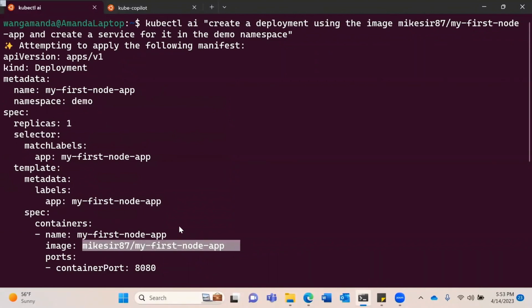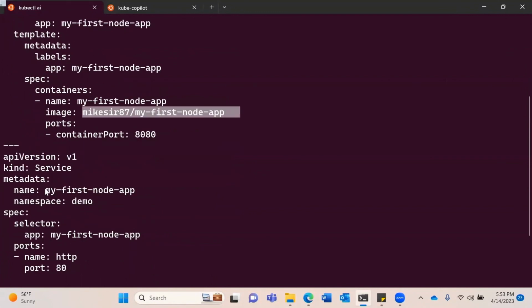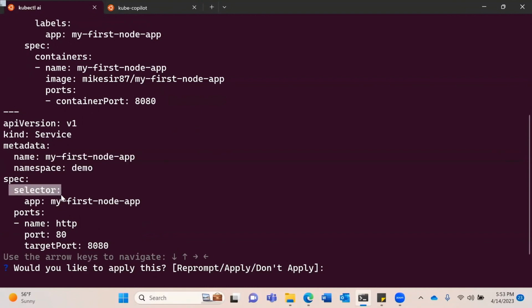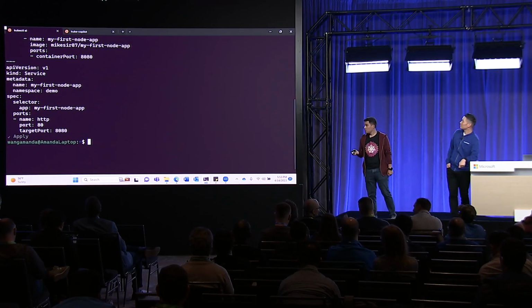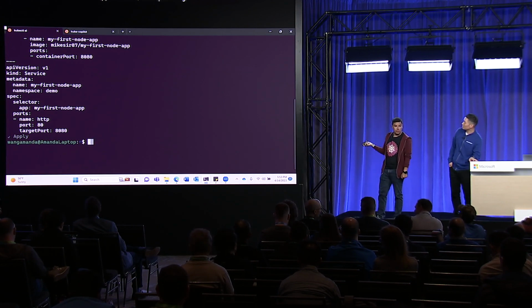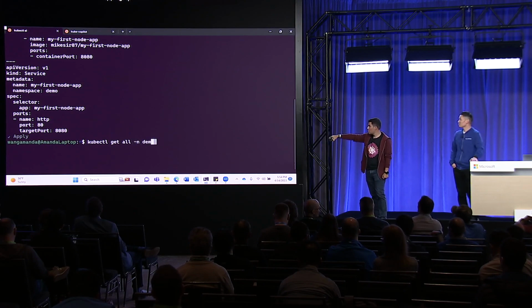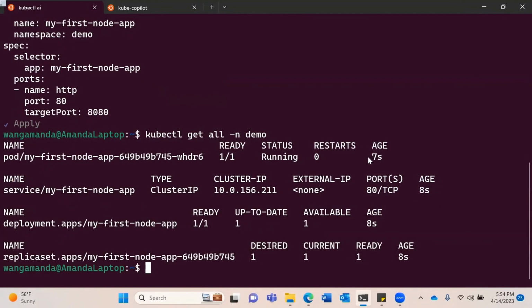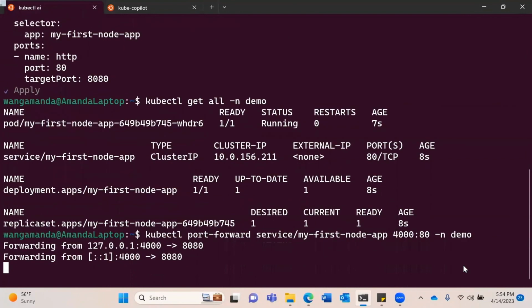That looks pretty good. All right, so we got 8080. We got your first app, the demo namespace. All good there. Port 80, target port 8080, mapping up there. The cluster IP looks great, right? So let's just do a port forward. I'm going to map it to port 80 of that service, and I'm going to say port 4000, so 4000 to 80. Everything is running, 7 seconds. All good. Let's port forward, again, 4000 to port 80.